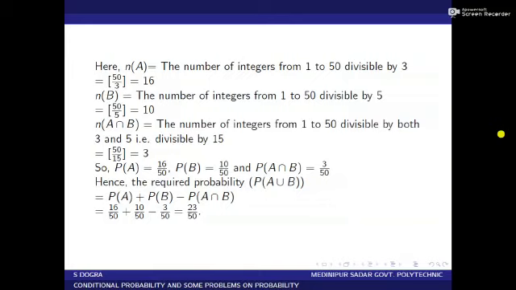Now the number of integers divisible by 3 from 1 to 50 equals floor of 50 by 3. The floor of 50 by 3 means the floor takes only the integer part. So floor of 50 by 3 is floor of 16 point something. If we take the integer part, then this gives you 16.